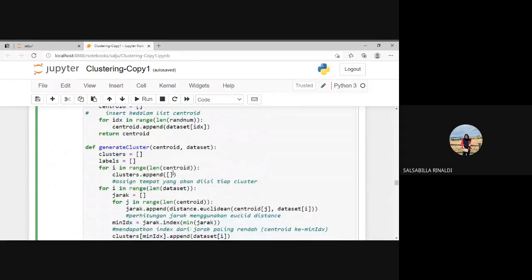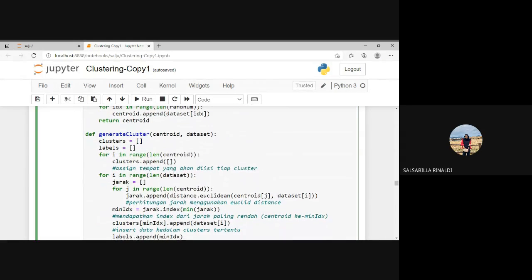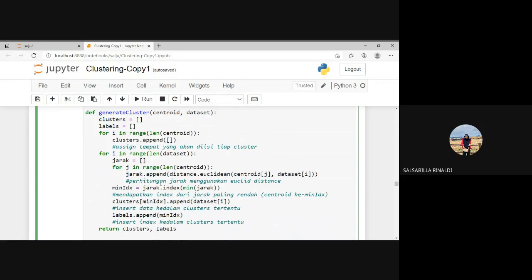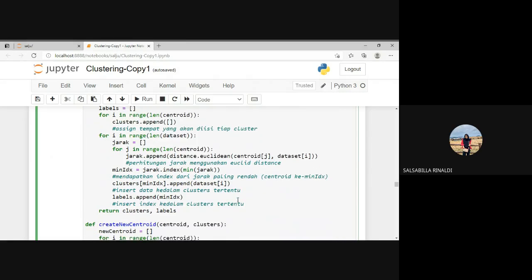After getting the centroids, we generate a cluster based on the minimum distance from each data point. The labels will contain the cluster label of each data. To calculate the distance, I use the Euclidean distance, and after that, we get the index of the minimum distance.